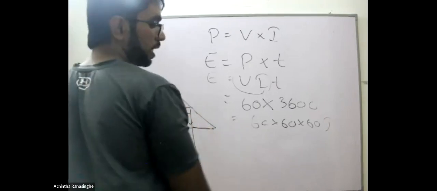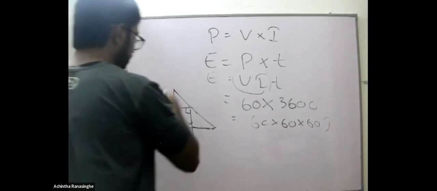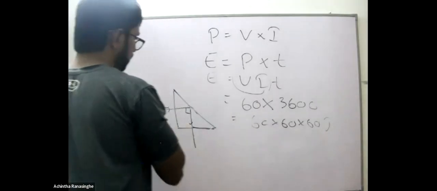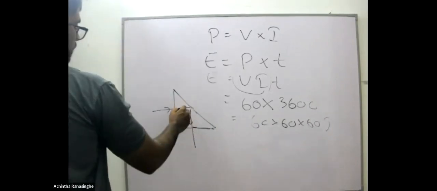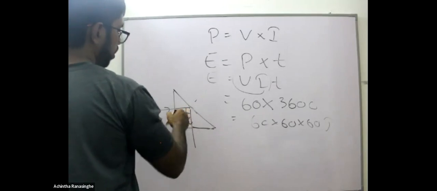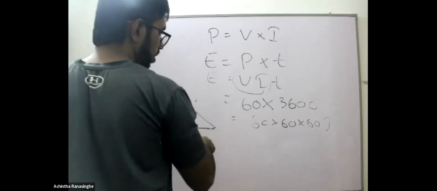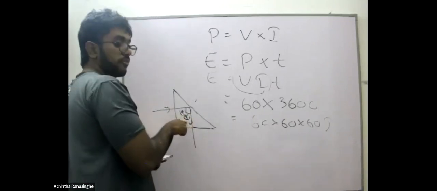It should be the right angle prism. This is the normal, this is the incident ray, and this is the total internal reflection. Total internal reflection happens here, and this is the reflected angle.